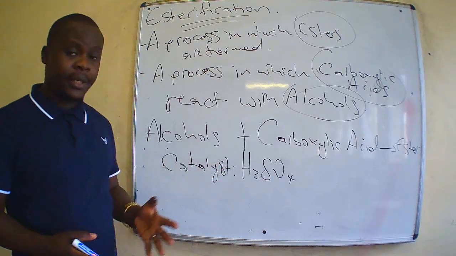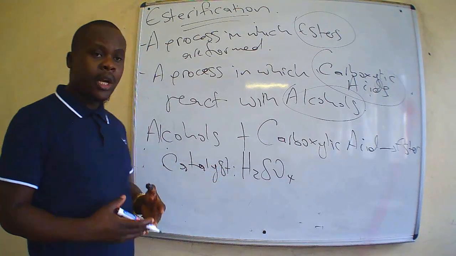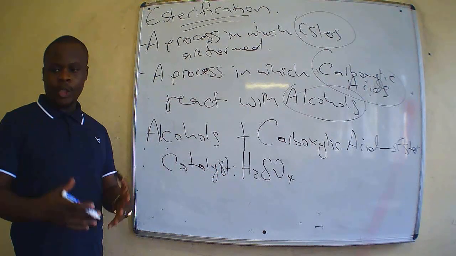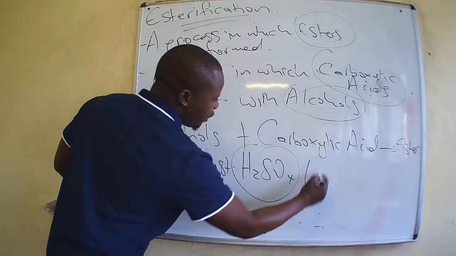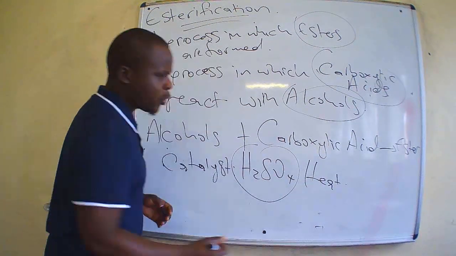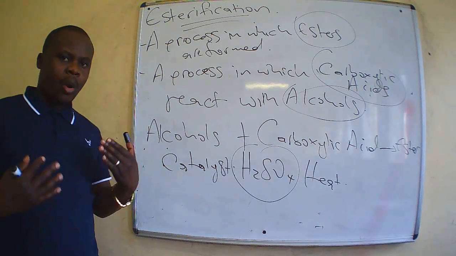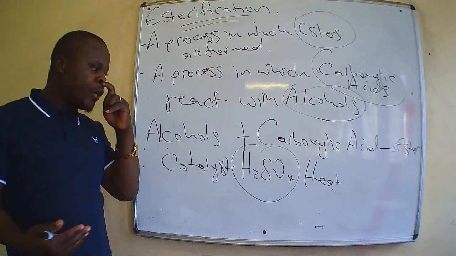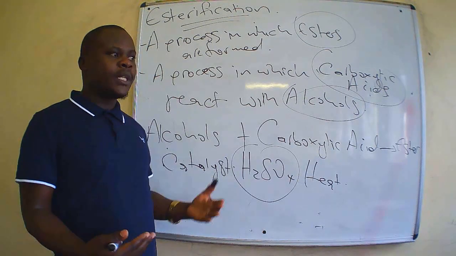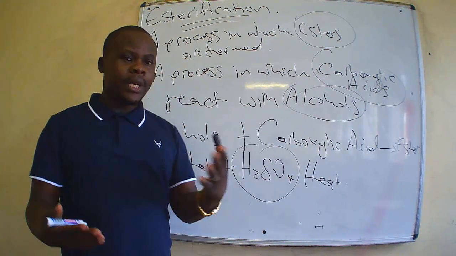Sulfuric acid is the catalyst used during the process. And we also need heat. So let us understand why do we need sulfuric acid as catalyst? Why do we need heat in order to have this reaction take place?